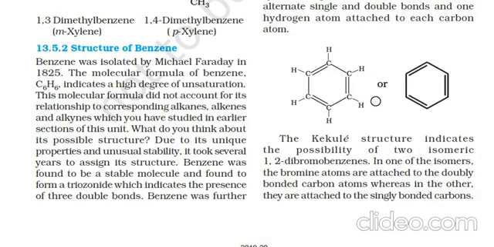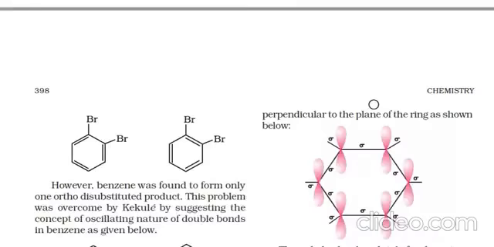This Kekulé structure indicates the possibility of two isomeric 1,2-dibromobenzenes. In one isomer, the bromine atoms are attached to the doubly bonded carbon atoms, whereas in the other structure they are attached to the singly bonded carbon atoms.